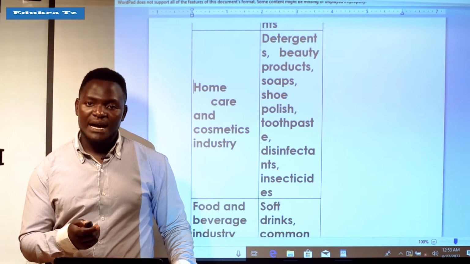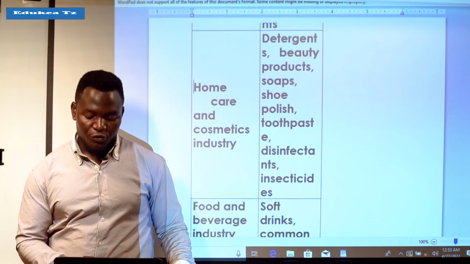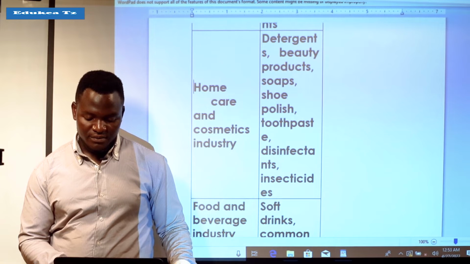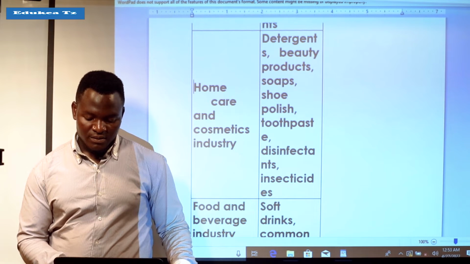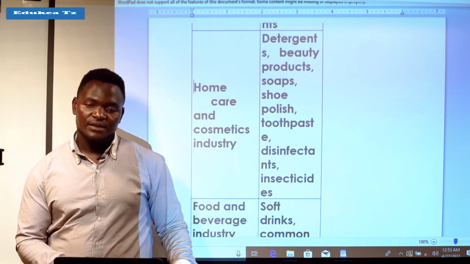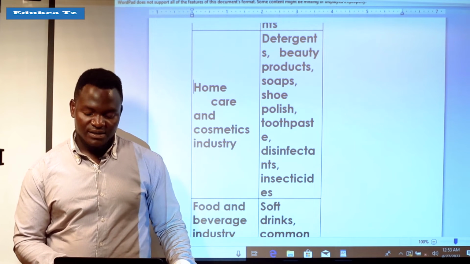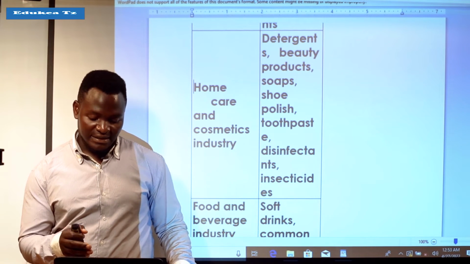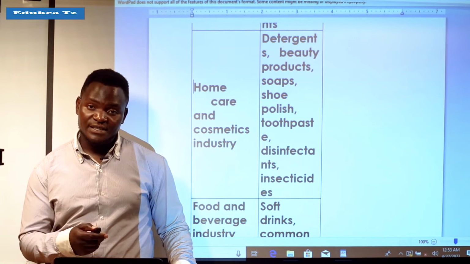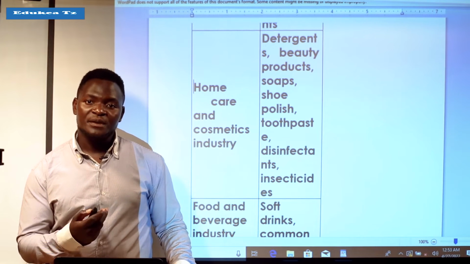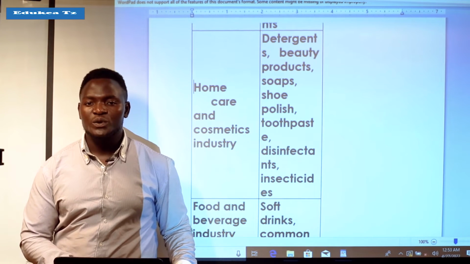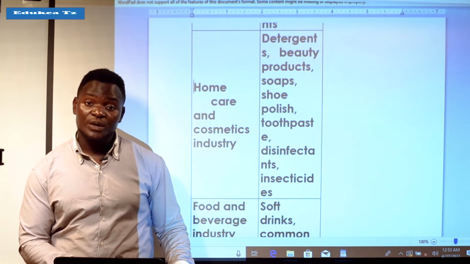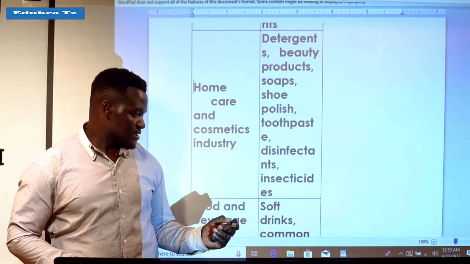All of them are products of chemistry. Also, we have insecticides, various things used to kill insects in homes, like fumigation and various processes we take in our homes. Those are among the products of chemistry.